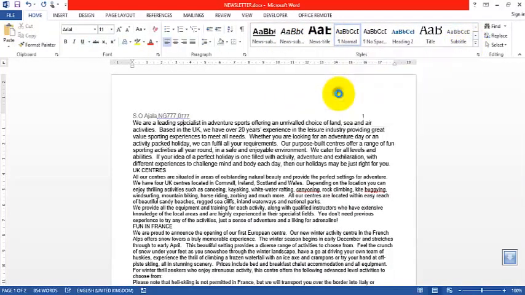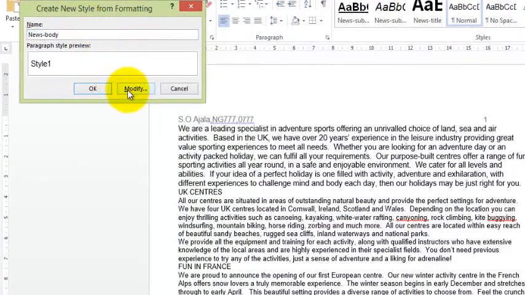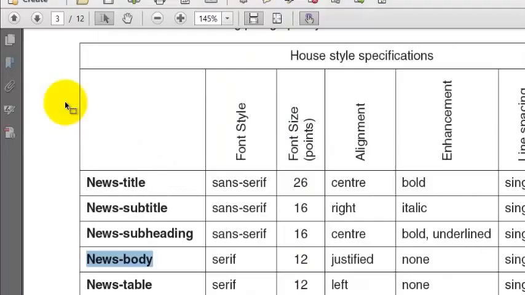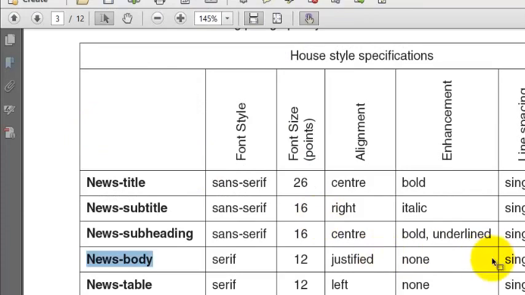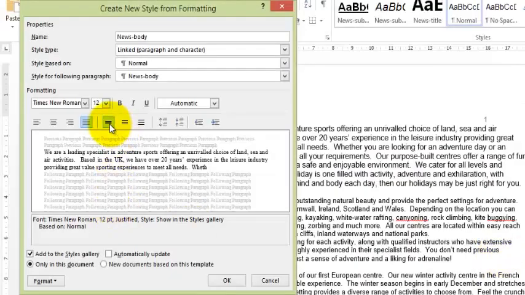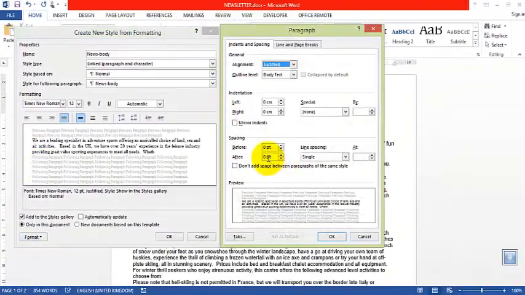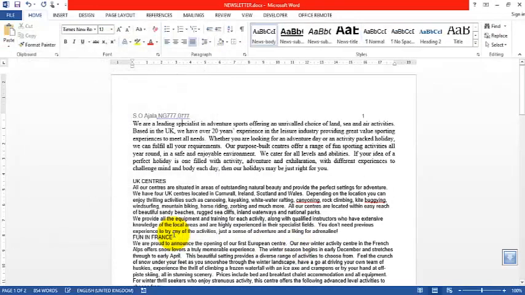Okay, the next, create the style. News body, modify, which is serif, Times New Roman, it's an example of serif fonts. 12 justified, 12 is here, this is justified. No announcement, single 012, okay, so this is single here. Paragraph after is 12. Okay, single 012, 12, okay, that is done.